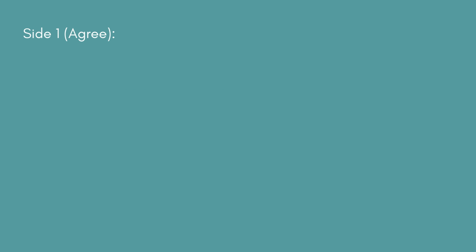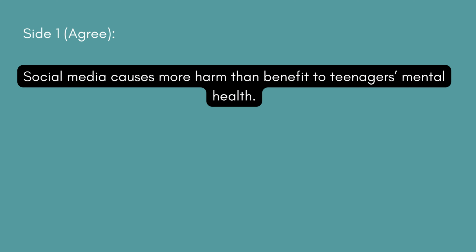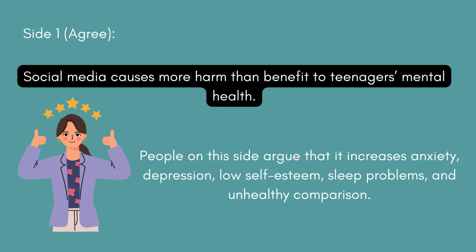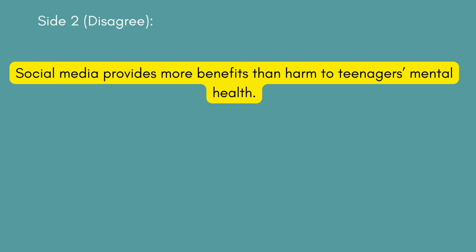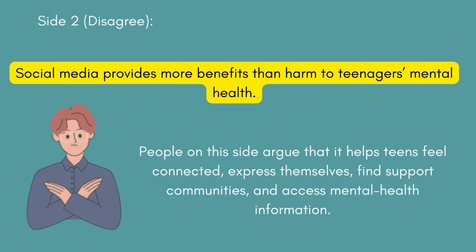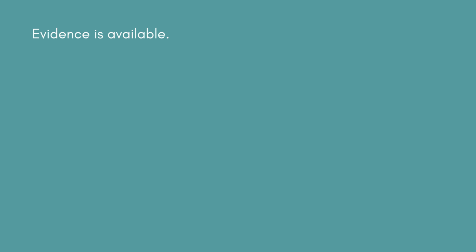Side 1, agree. Social media causes more harm than benefit to teenagers' mental health. People on this side argue that it increases anxiety, depression, low self-esteem, sleep problems, and unhealthy comparison. Side 2, disagree. Social media provides more benefits than harm to teenagers' mental health. People on this side argue that it helps teens feel connected, express themselves, find support communities, and access mental health information, too.